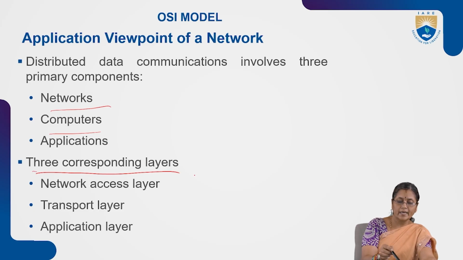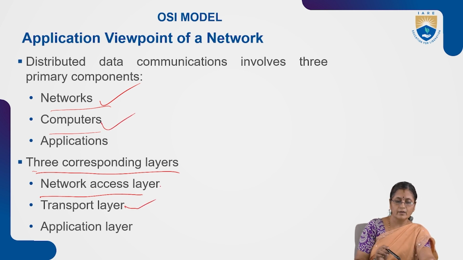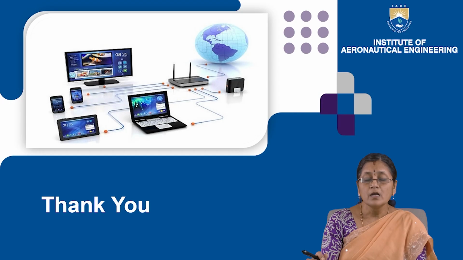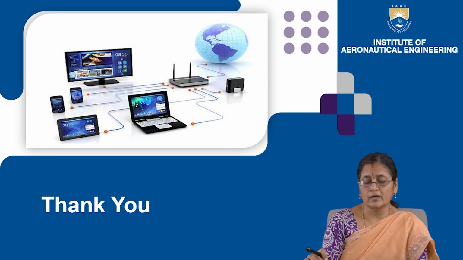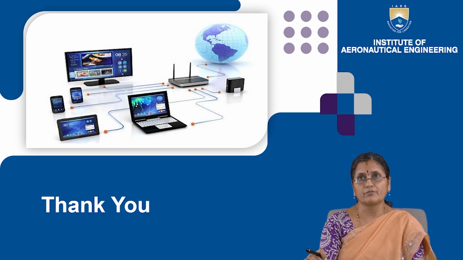The corresponding layers are the network access layer for the networking, and then for computers, from one computer to another computer, the transport layer is involved. And for applications, the application layer.